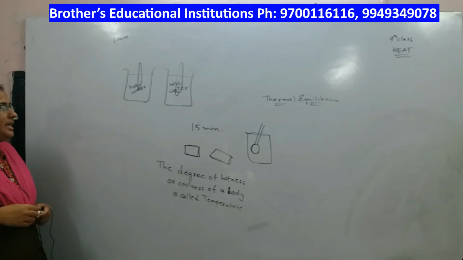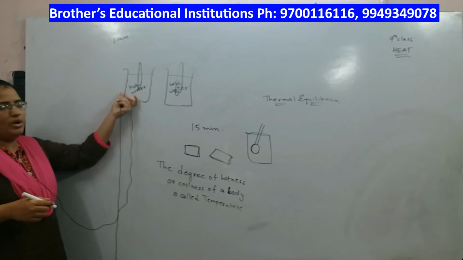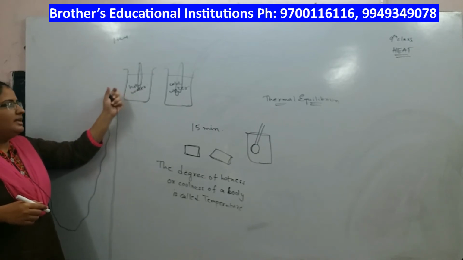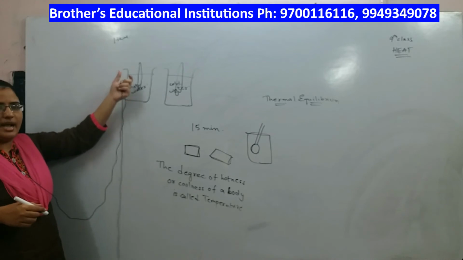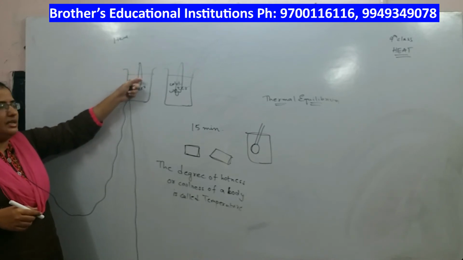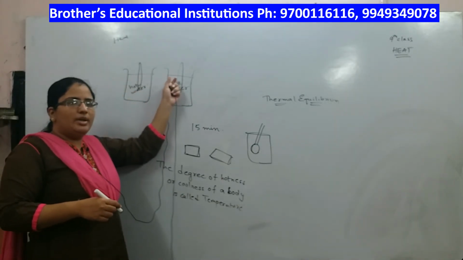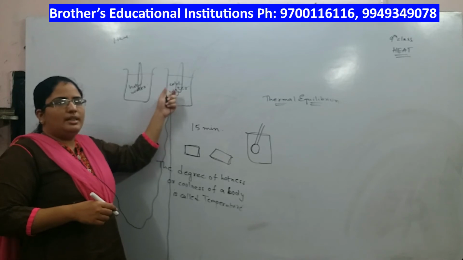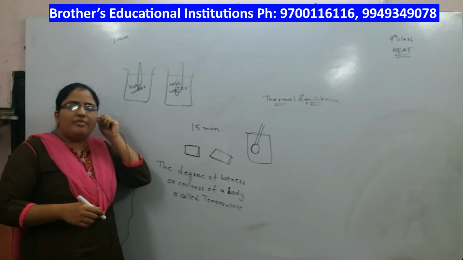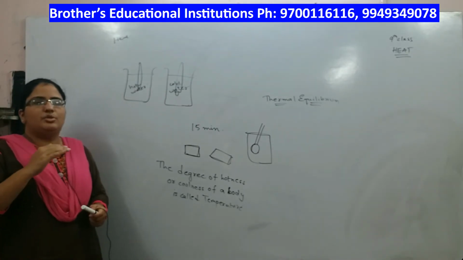So what is happening here is, when you keep the thermometer in the hot water, the heat energy from the hot water is getting transferred to the mercury and the level of the mercury is increasing. Whereas in cold water, the heat energy from the mercury is getting transferred to the cold water, therefore the level of the mercury is decreasing. At some point you will see that the level of mercury does not change, it comes to a stop.